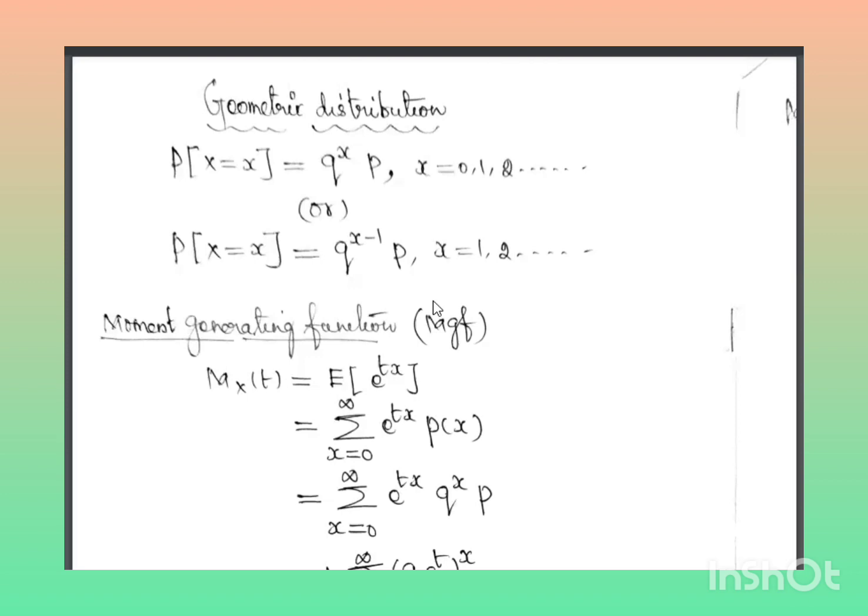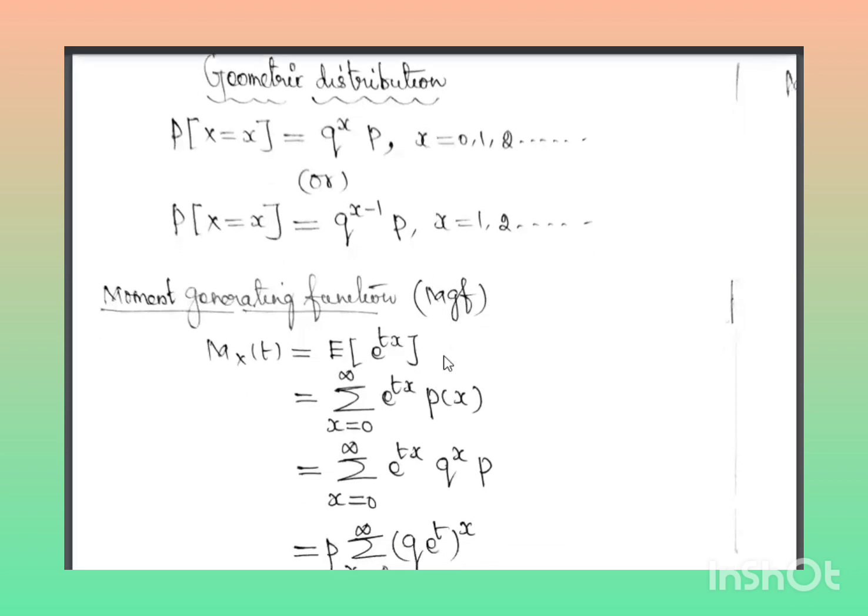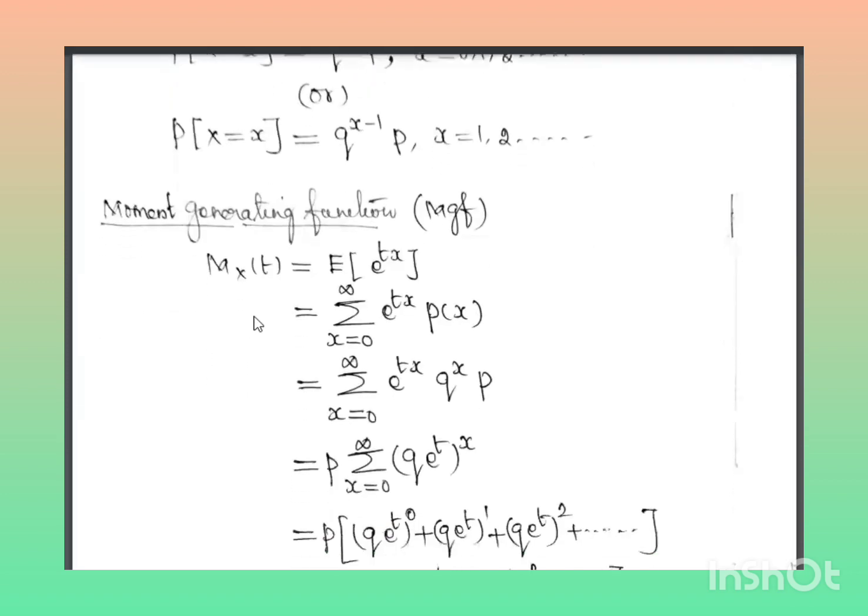So here we are going to study the moment generating function, mean, and variance of the geometric distribution. The moment generating function M_X(t), denoted by MGF, is equal to the expectation of e power tX. The formula is summation x equal to 0 to infinity e power tx into p of x.